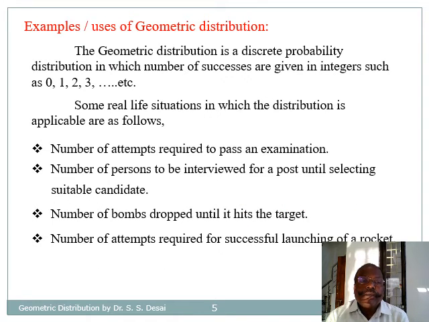So these are some of the real life situations in which the geometric distribution can be applicable: number of attempts required to pass an examination, number of persons to be interviewed for a post until selecting a suitable candidate, number of bombs dropped until one hits the target, and number of attempts required for successful launching of a rocket.